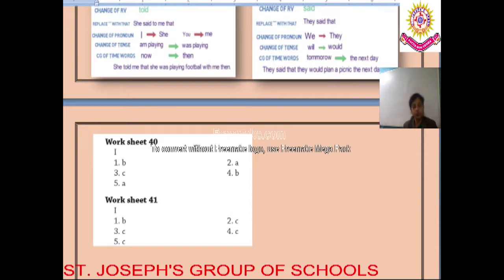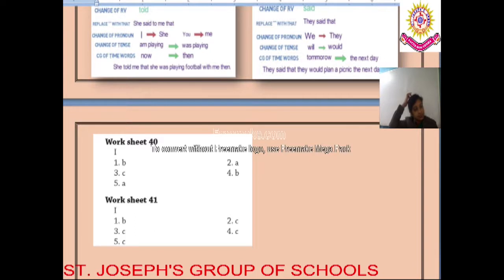Once again I will request you to follow the 6 different steps step by step. Identify the subject and the predicate, change of reporting verb, replace with that, change of pronoun, change of tense and change of time words. Follow these 6 steps and try to solve this exercise. I have already done it with you, but I need you to do it step by step, so that in the doubt clearance class we can discuss it once again wherever there is a problem.